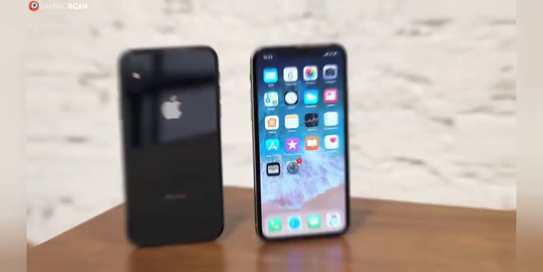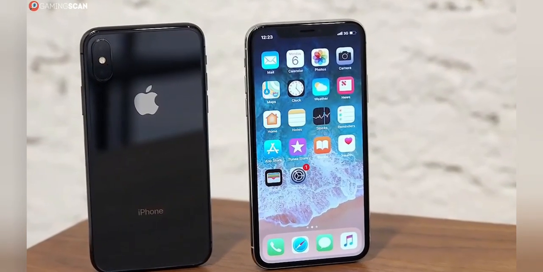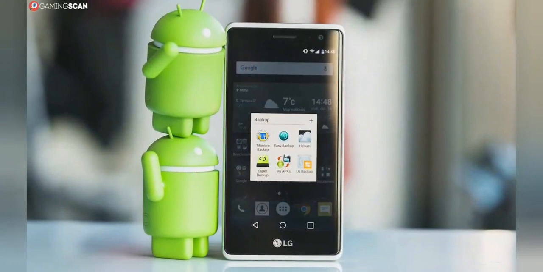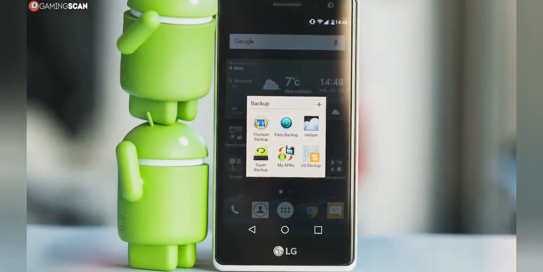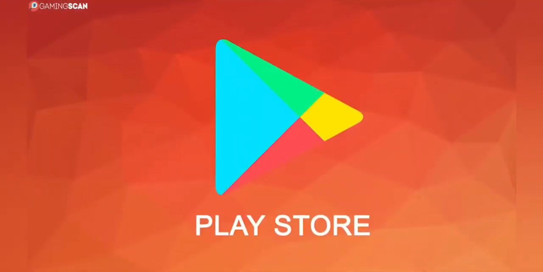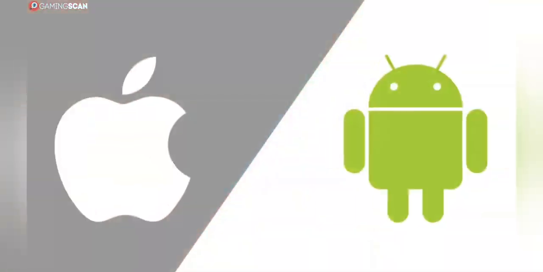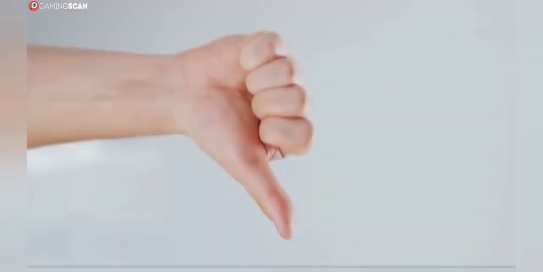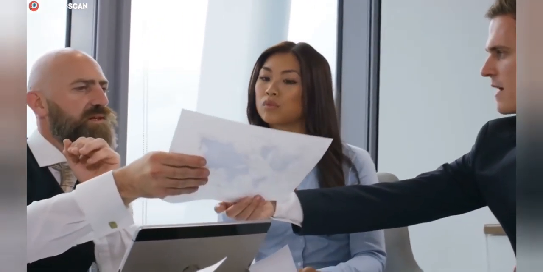So let's recap. The iPhones running iOS offer superior performance, apps that are safer and more stable, long-term OTA updates, and better long-term value. Meanwhile, the Android phones are generally cheaper, allow for a much greater degree of freedom, have a customizable interface, a greater variety of apps, as well as a greater variety of devices to choose from. In the end, both operating systems and their hardware platforms have their advantages and disadvantages. So the ultimate answer as to which is better will end up being largely subjective and dependent on what you're looking for in a phone.